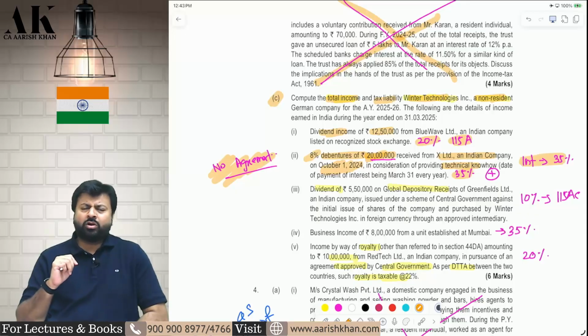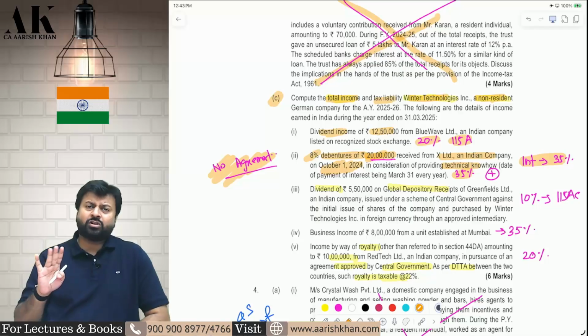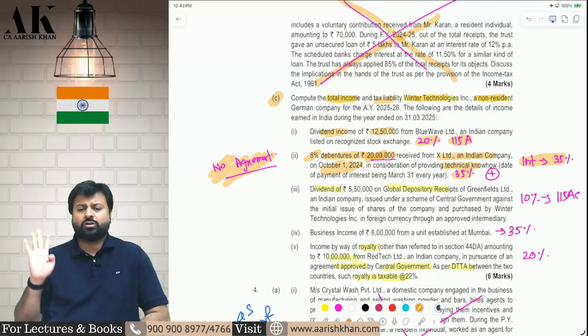Sir, can this interest come under 115A? No, this cannot come in 115A. You cannot tax this interest at 20% because this loan is not given in foreign currency. It is given in Indian currency. Therefore, this debenture will not be subject to 115A, and the interest will also be subject to 35% tax.